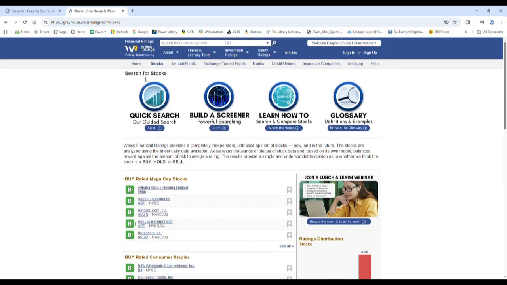Up at the top, we have our options for searching, which you'll find here. I'm going to spend a little more time diving into detail on this first page because, as you'll see later, all of the other pages are set up almost exactly the same way. So we're going to spend some more time here at the beginning, and then we're going to click through the rest of these sections pretty quickly.